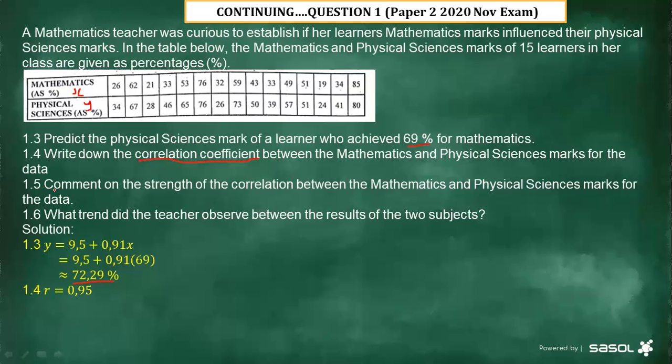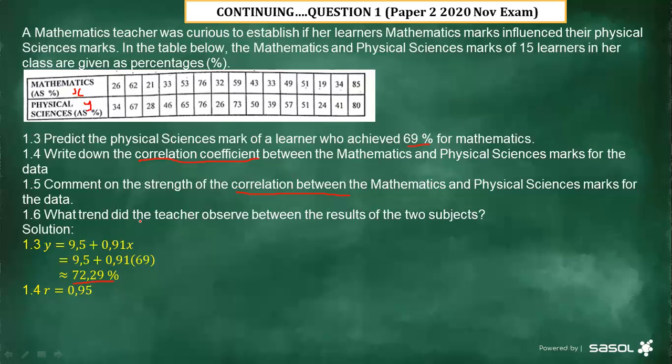1.5, comment on the strength of the correlation between the mathematics and the physical science marks for the data. In every textbook we are using, there is a list of different types of correlations. It will tell you if the value of R is 0, what is the strength; if it's 0.5, what is the strength; if it's 0.95, what is the strength.